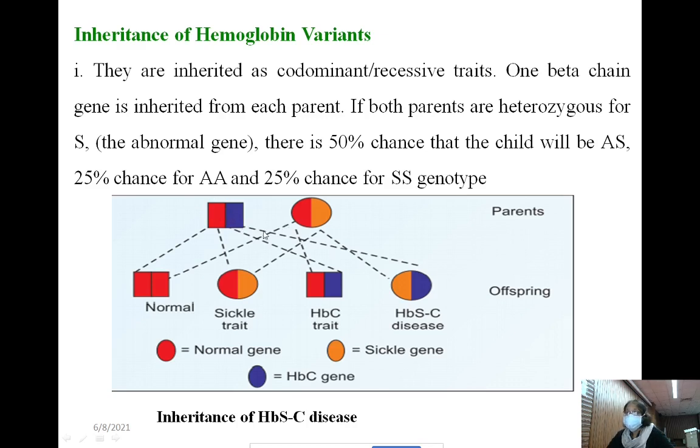Suppose this parent is heterozygous for hemoglobin C and this parent is heterozygous for hemoglobin S. So there will be chances of normal offspring